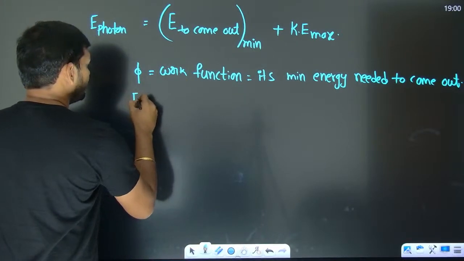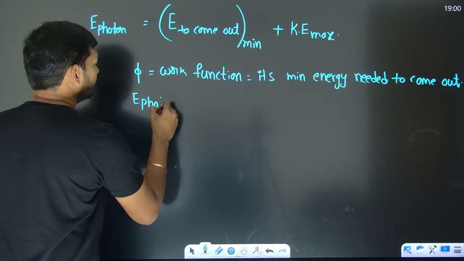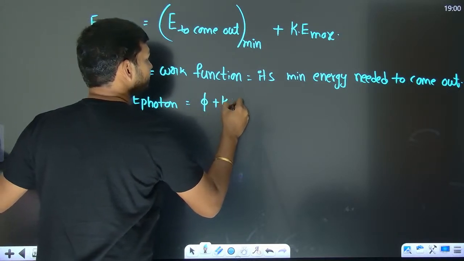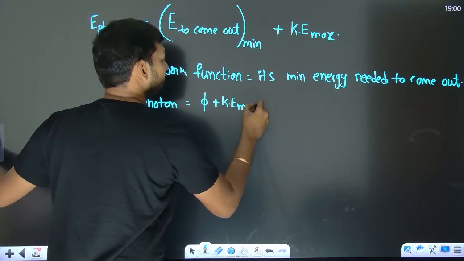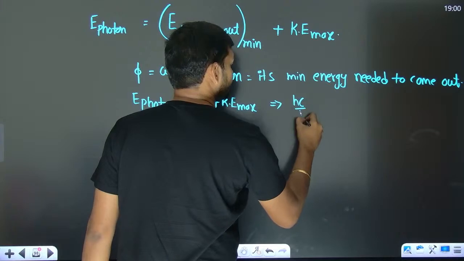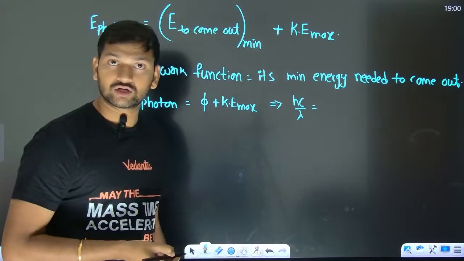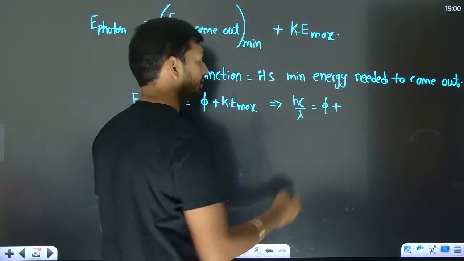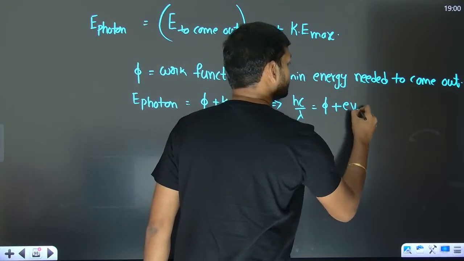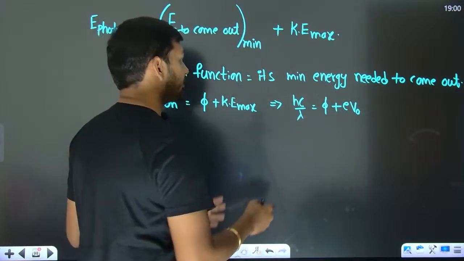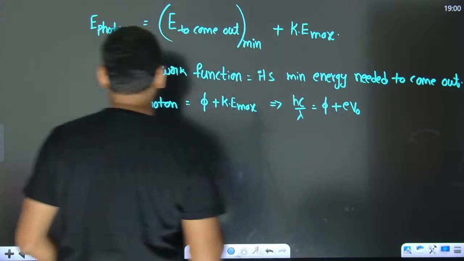Then the energy of the photon is going to be work function plus KE max. I can write the very same thing as hc by lambda, which is the energy of the photon, equals work function plus, can I write eV naught? Yes. Now you try rearranging this one.